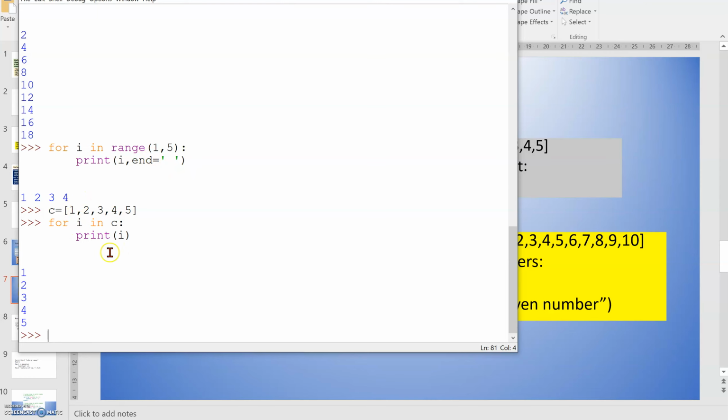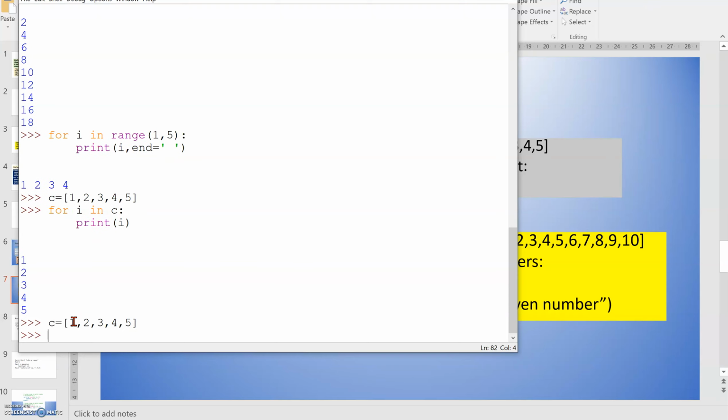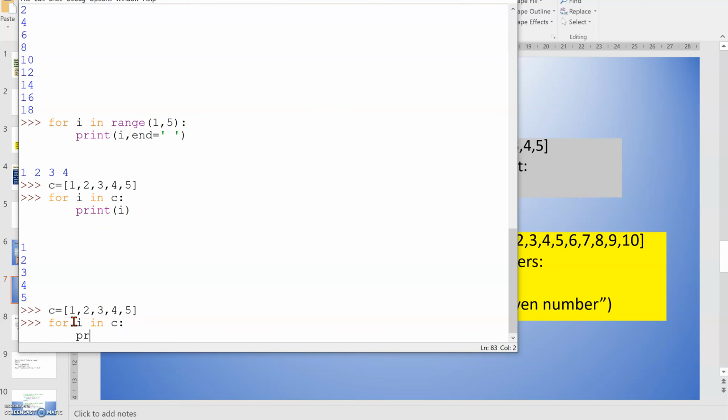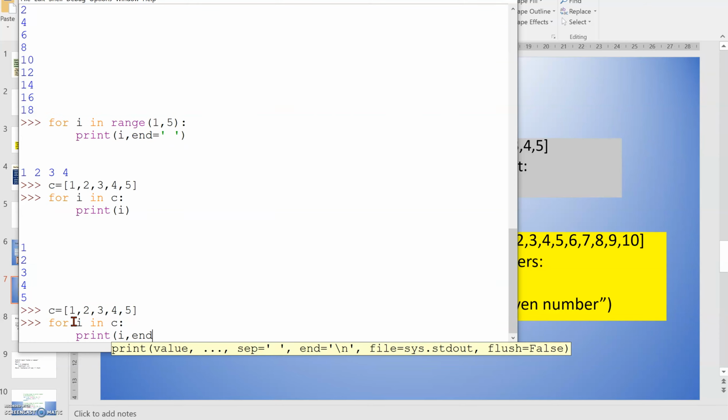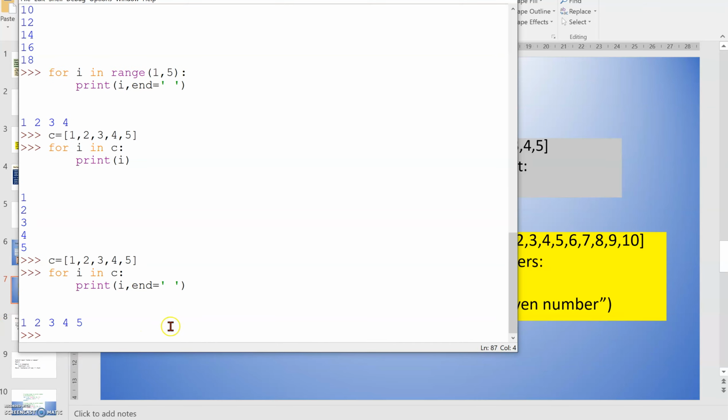If I want to print this in the horizontal way, let's see this one, 1 2 3 4 5. For I in C, I am writing print of I comma end equal to, I am writing this way. So here you see 1 2 3 4 5. So the end statement helps us to make my output horizontal. Clear? So here for I in 1 to 5 will give the output 1 to 4 only. But here we are passing the elements to I, that means transferring all the elements to I. Then it will be printed.